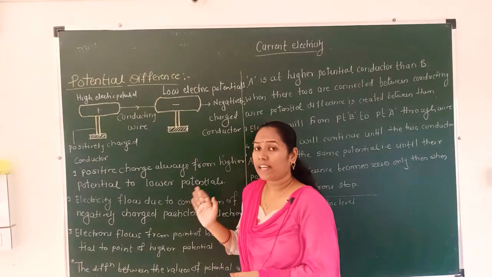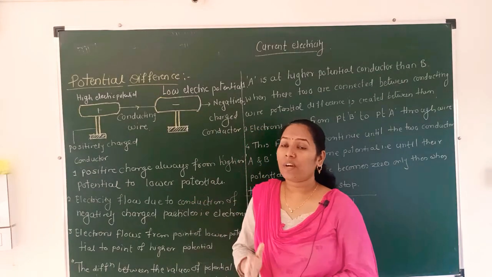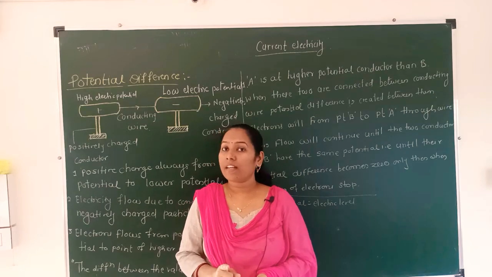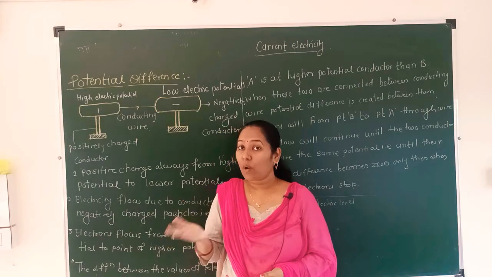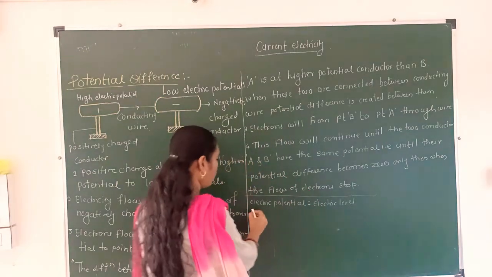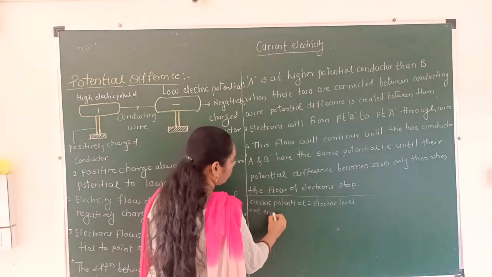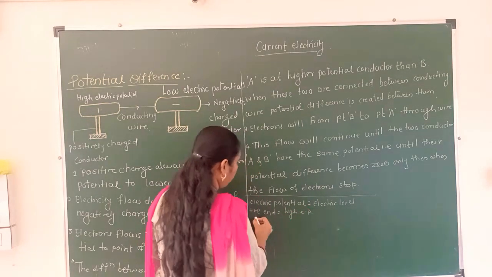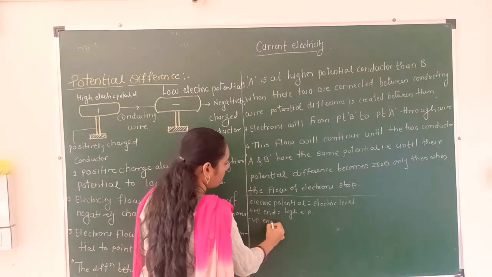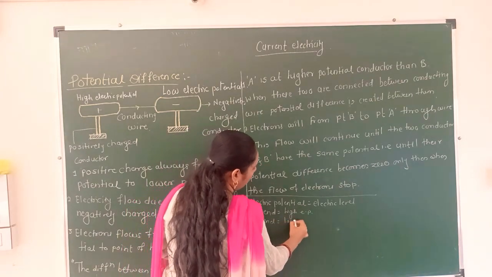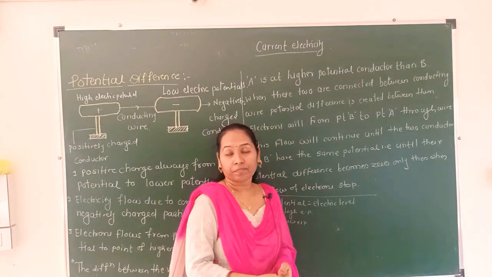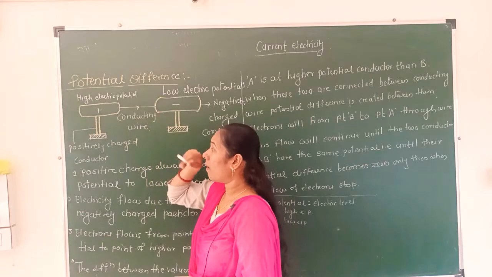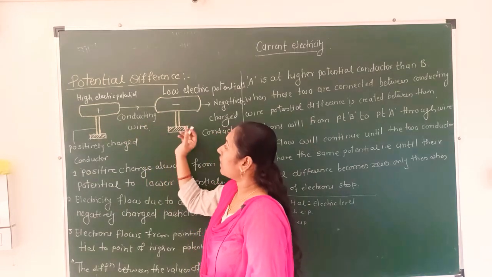The positively charged conductor is also known as high electric potential. Why is it known as high electric potential? Because the positive end always has the high electric potential, and the negative end always has low electric potential. What I say: the positive end, the positive charge, has high electric potential, while the negative end has low electric potential.